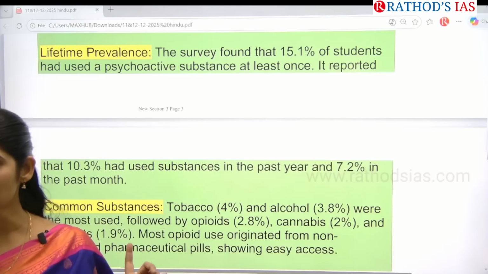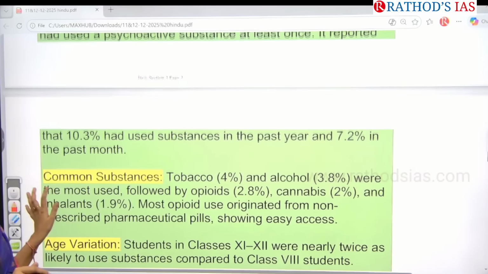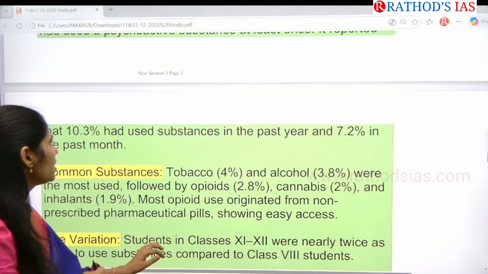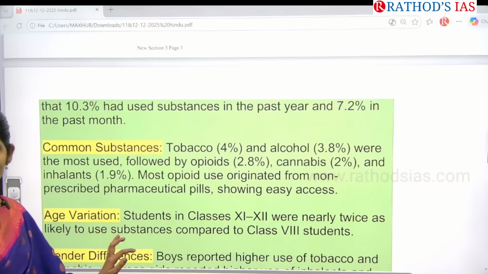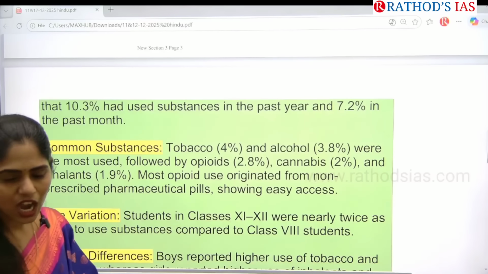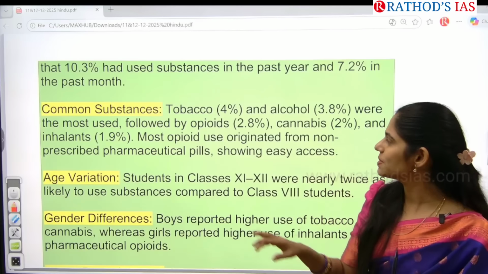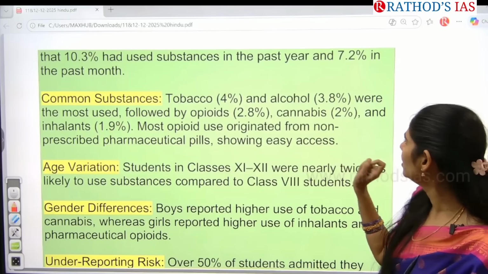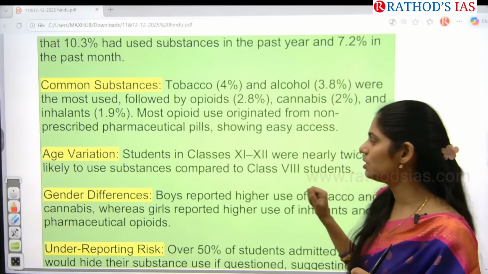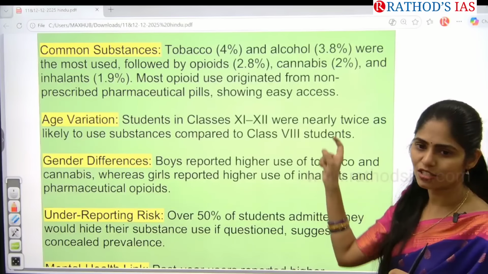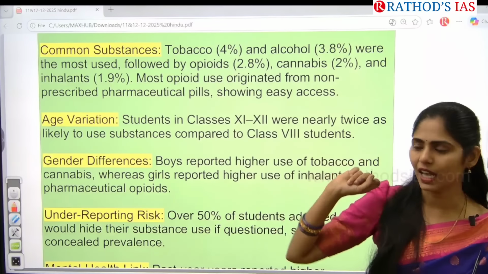What is the mean age? It is around 12.9 years, guys. And this report also said that around 10.3% of students had used a substance in the past year, and around 7.2% in the past one month. That means you can understand how children are getting habituated to these drugs. Commonly they are using substances like tobacco, alcohol, cannabis, opioids, inhalants, and even certain pharmaceutical pills because of easy access. So because of this, the abuse is happening.